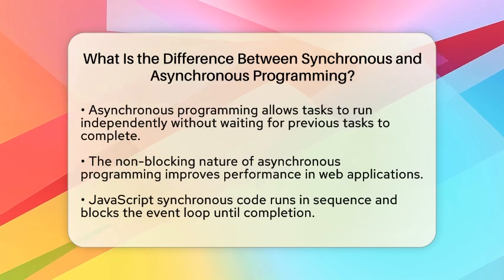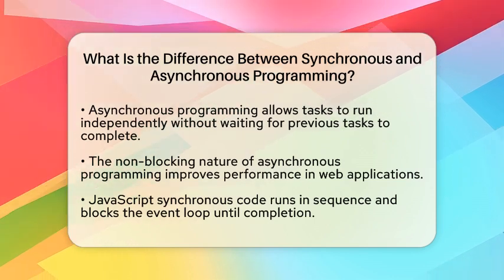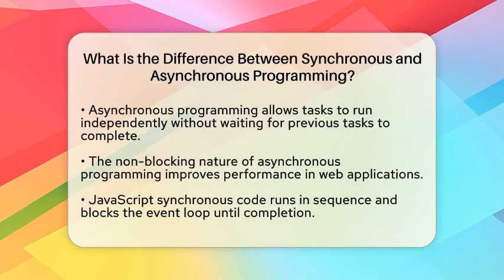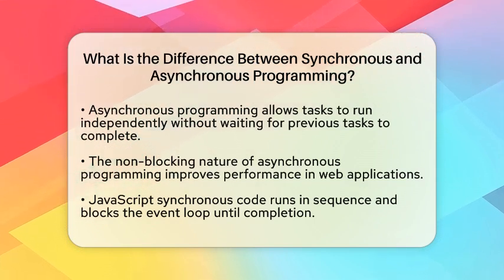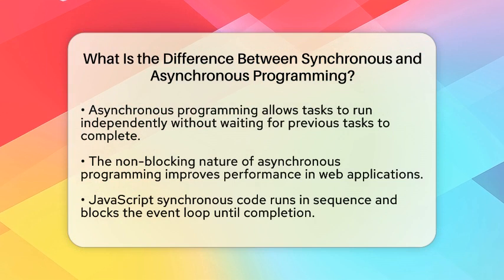In JavaScript, synchronous code runs in a sequence. It blocks the event loop until each task completes. This can be problematic if a task takes longer than expected.